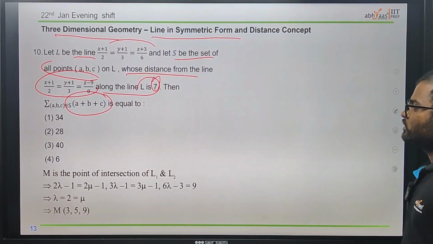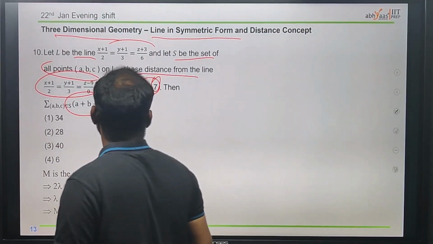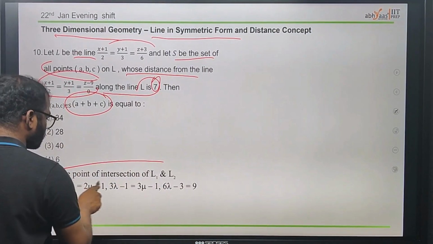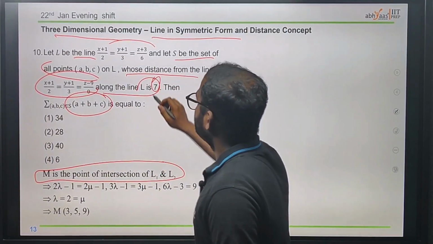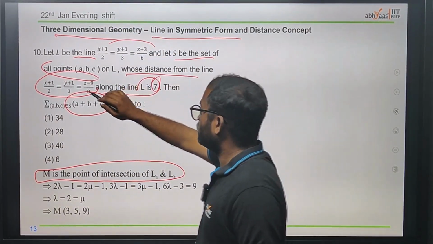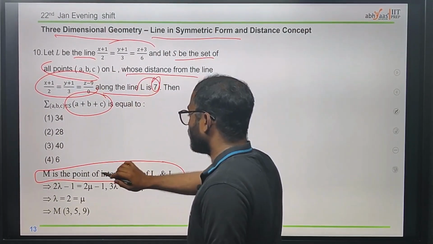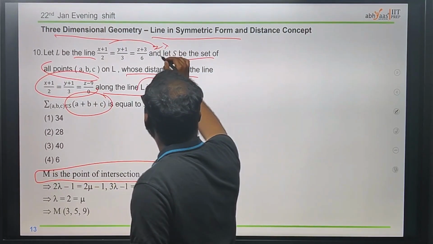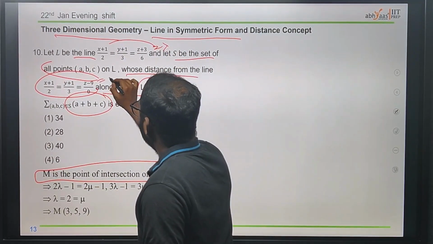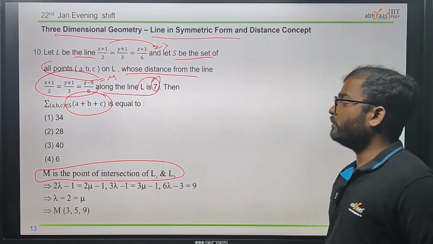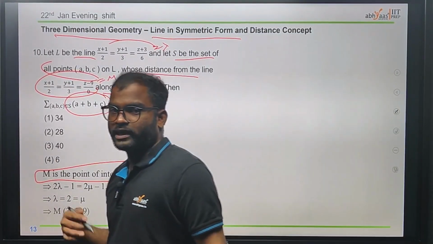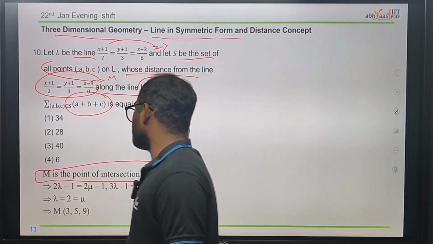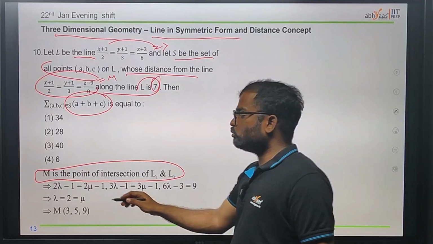Now we can find the intersection of L1 and L2. Make this one equal to lambda and this one equal to mu. Since it is a point of intersection, we can equate both values.